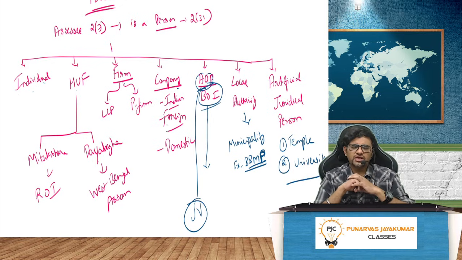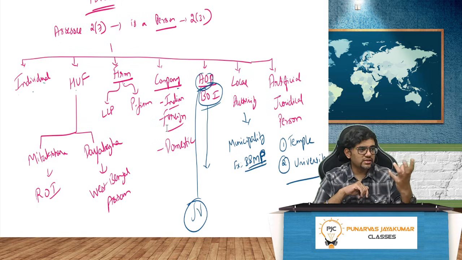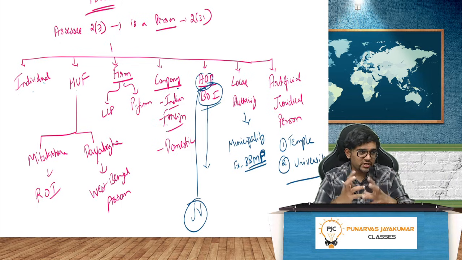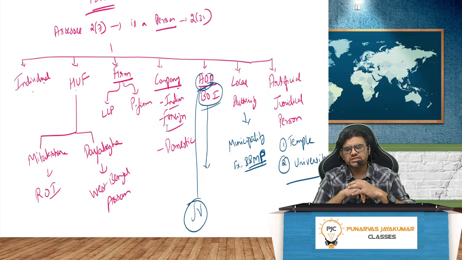Two companies coming together can be an association of persons, like a joint venture. For example, Starbucks. Starbucks is a joint venture between Tata and Starbucks, US. When they are coming together, they could start a joint venture, a separate company, or it could be an association of persons, right? Association of persons actually happens voluntarily, whereas body of individuals can happen without any logic. Body of individuals need not be for a particular profit also. If you and I come together and start something just for charity, etc., that could be a body of individuals. Whereas association of persons generally has a profit motive.